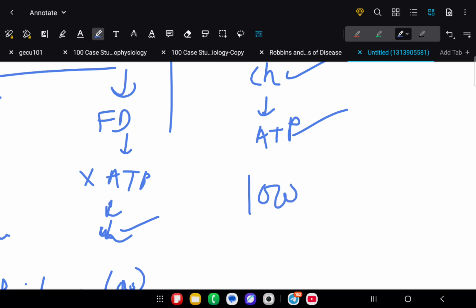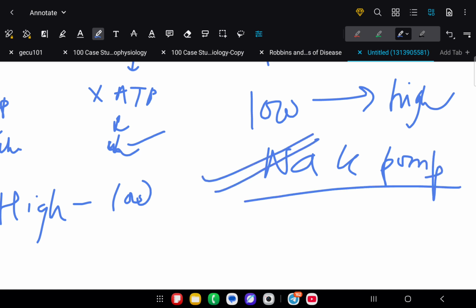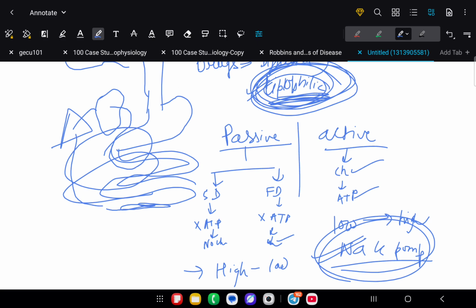To carry out transport from low to higher concentration. Now we have learned the example of the sodium potassium pump, very versatile, we can say the most common example of active transport. We will learn more about transporters.